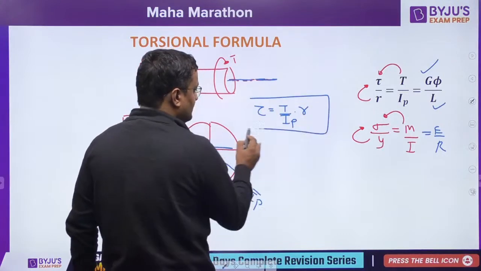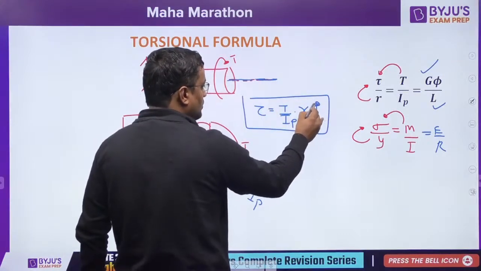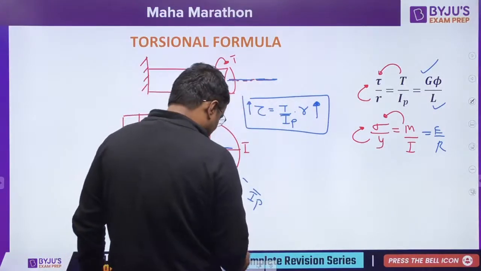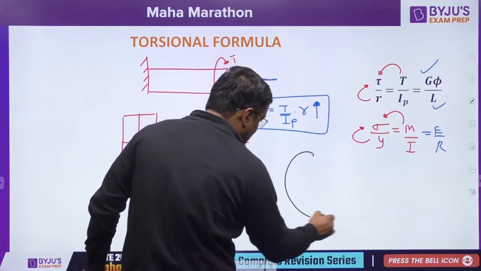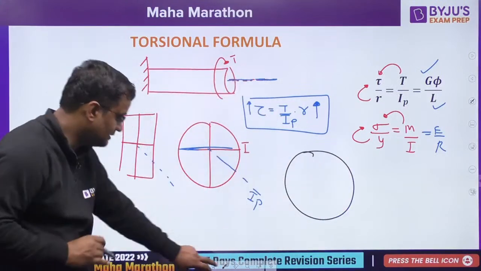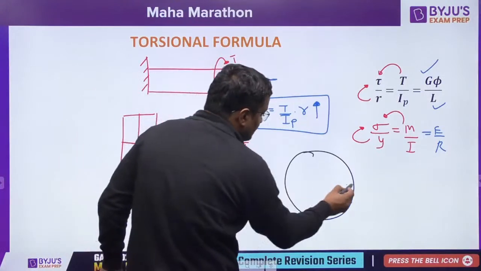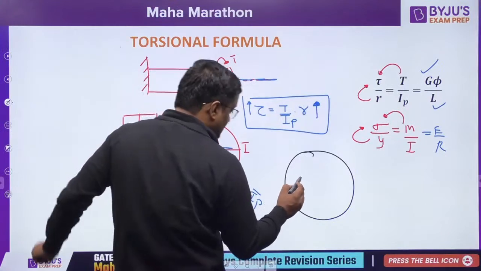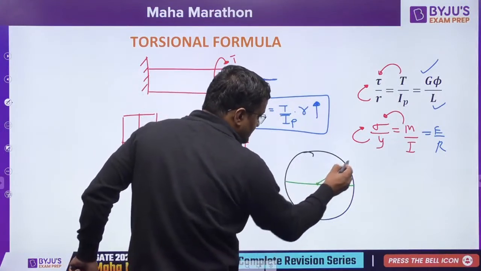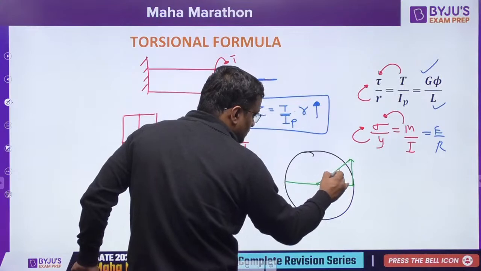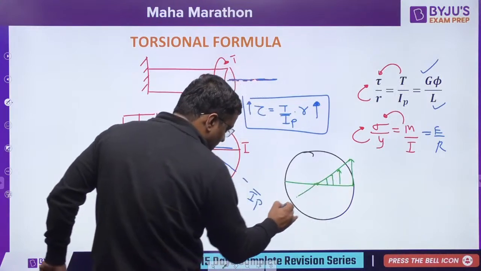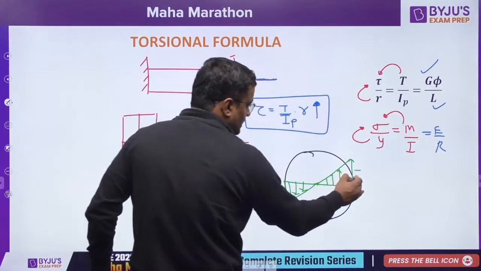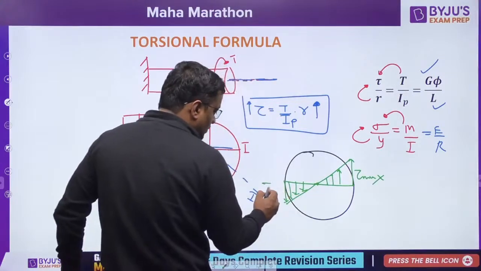We understood one thing very clearly from here: if R is going more, shear will be going more. That means if a section is something like this, then shear stress will be something like this. As we are going away from the center, shear will be more, and it is maximum at the outer surface. So here it is maximum, tau max.